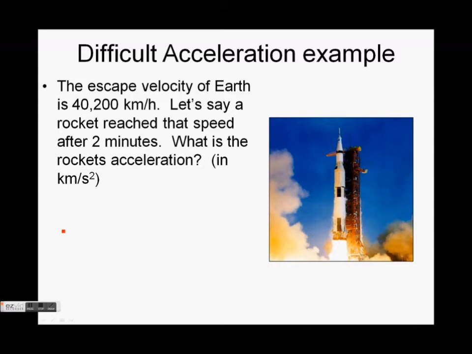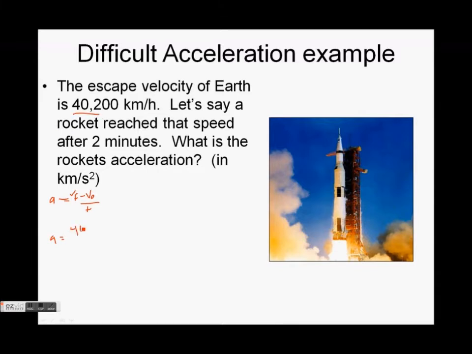So let's say that a rocket reached that speed after 2 minutes. What is the rocket's acceleration? And then we'll convert to kilometers per second later. So your formula is no different. Acceleration equals final velocity minus initial velocity divided by time. So let's fill in our numbers.